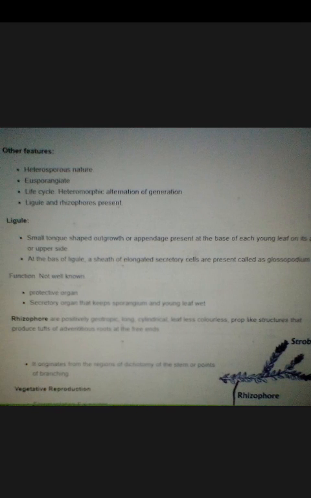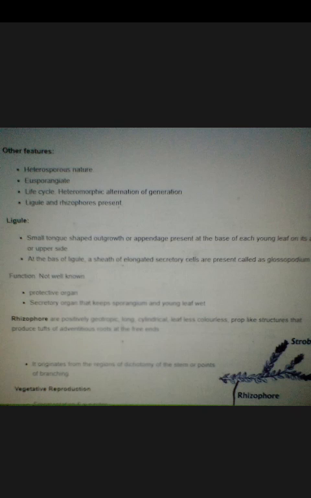Some other features of Selaginella: it is heterosporous, unlike Equisetum, which we have studied previously, that was homosporous, meaning it has the same type of spores. But in Selaginella it is heterosporous, so it has two different types of spores. Morphologically both of them are different.